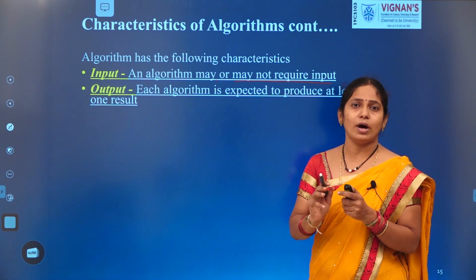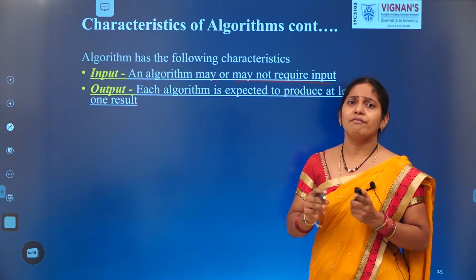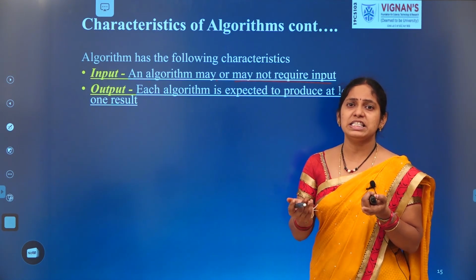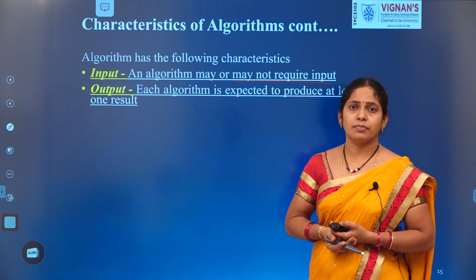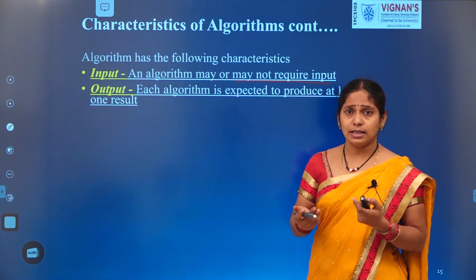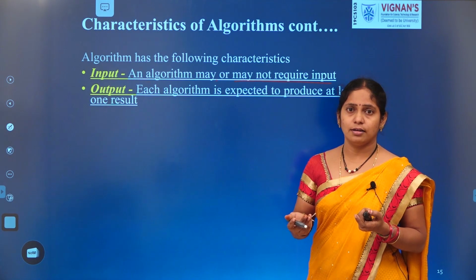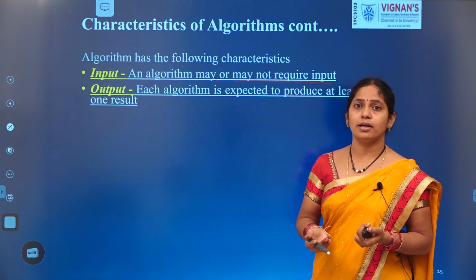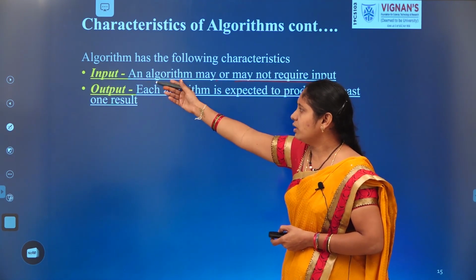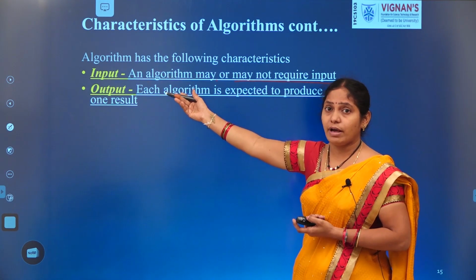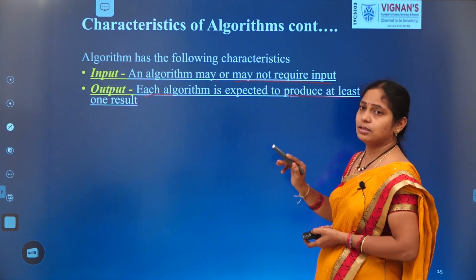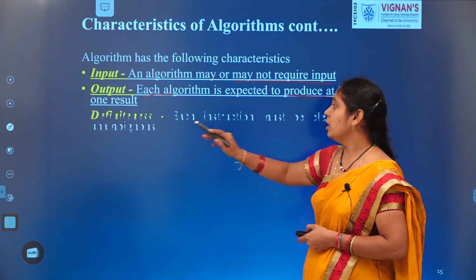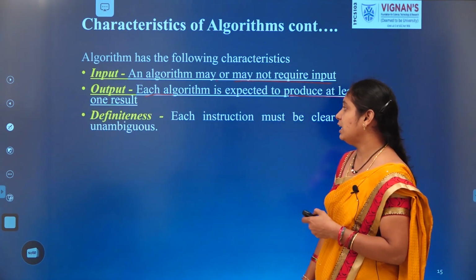A minimum of one result it should produce. Without getting the output, is there any need of performing the task? Yes, it is required. So even though input may or may not be required, it should produce at least one output.